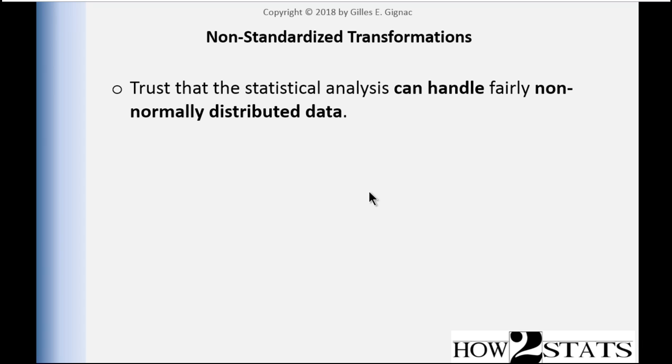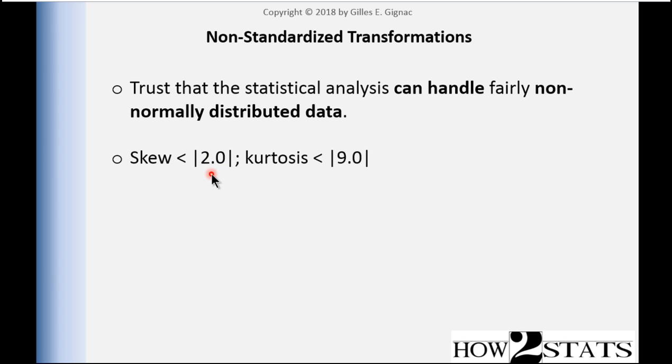But overall, I don't want you to take home the message that you should be using these transformations, because first you should be able to trust in a lot of cases, not all cases, but in a lot of cases, that whatever statistical analysis you're applying on your data, which I cover throughout the textbook, can handle fairly non-normally distributed data. And what is fairly non-normally distributed data? Well, the rule that I use throughout the textbook is an absolute skew, so negative or positive, of 2.0.